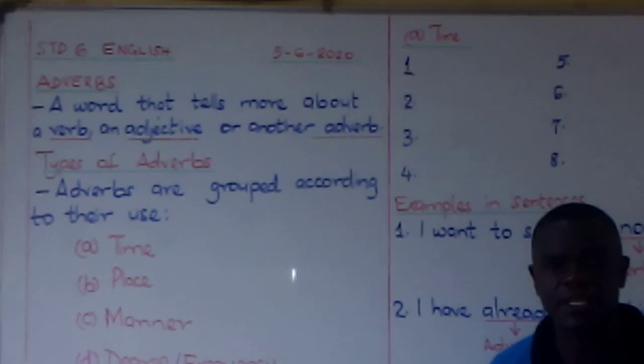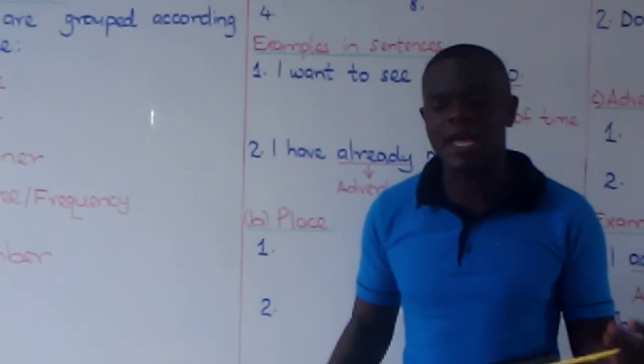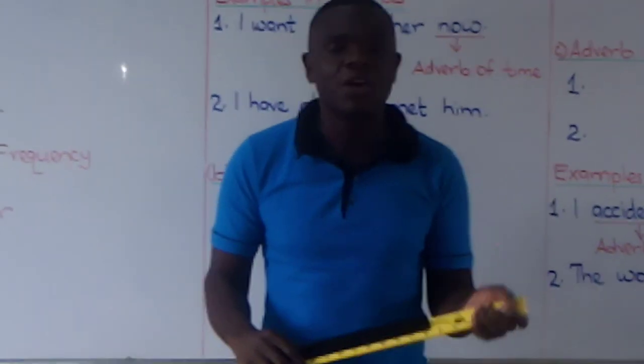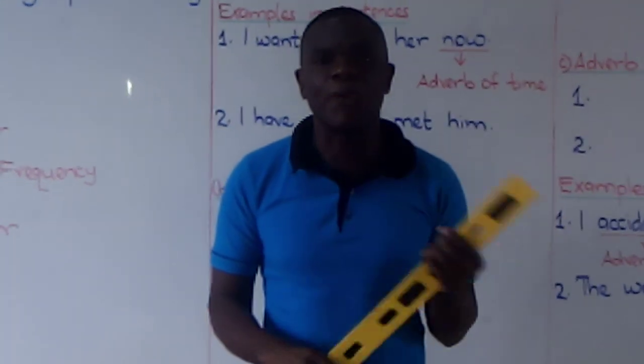And we ask ourselves, what is an adverb? Charlene Hope, please explain to us what an adverb is. Correct.